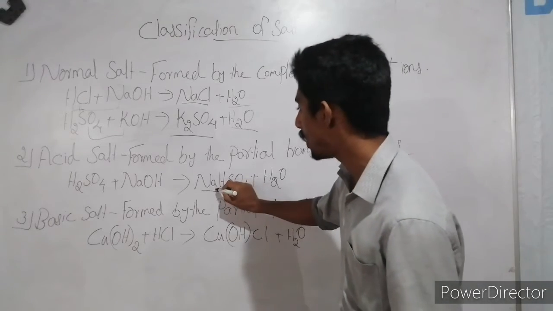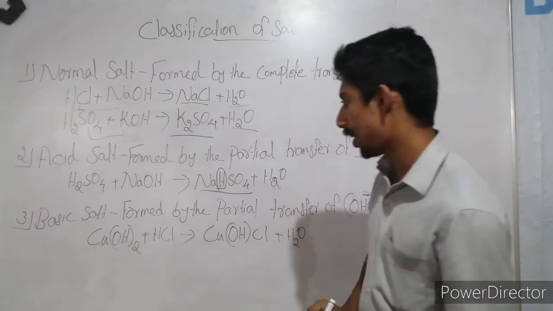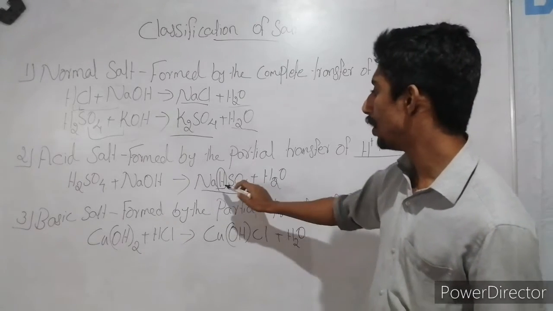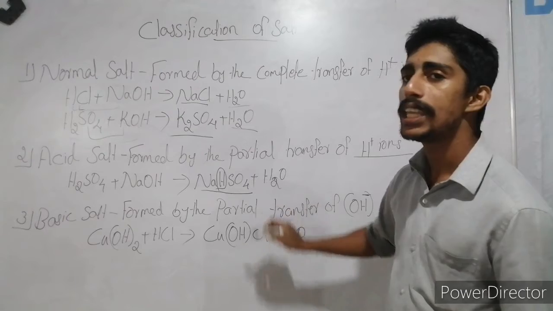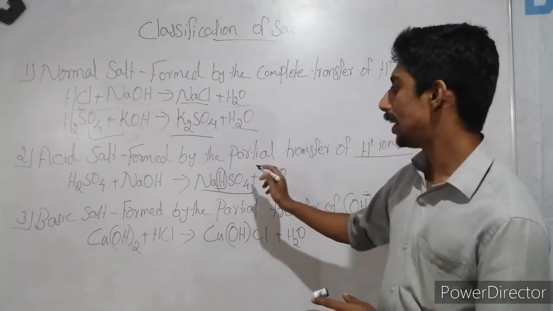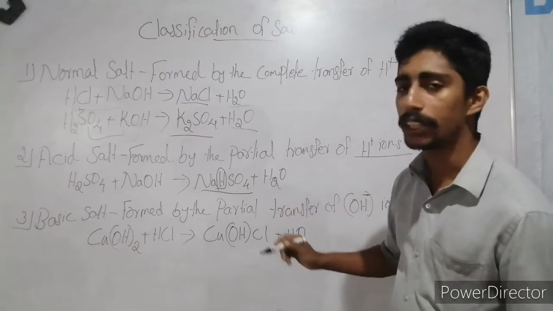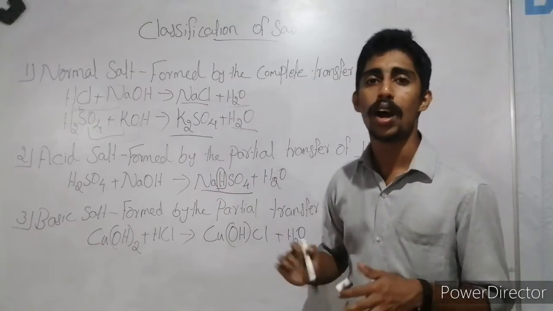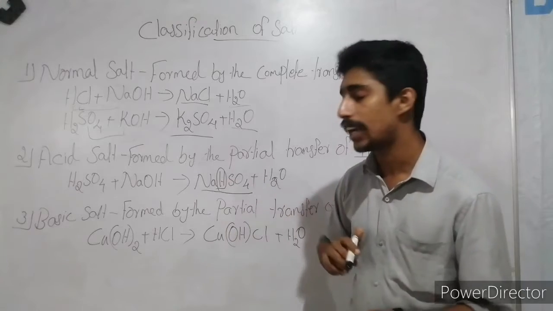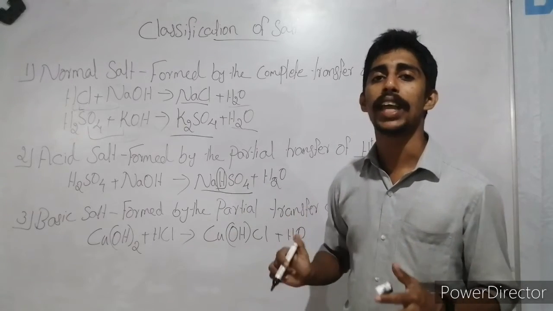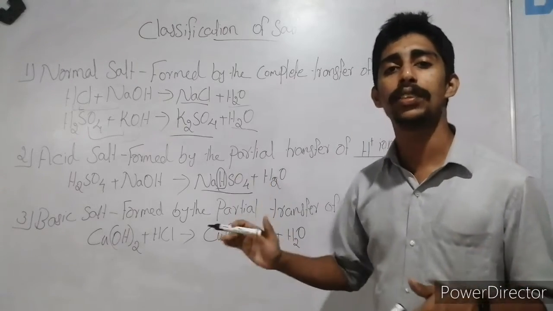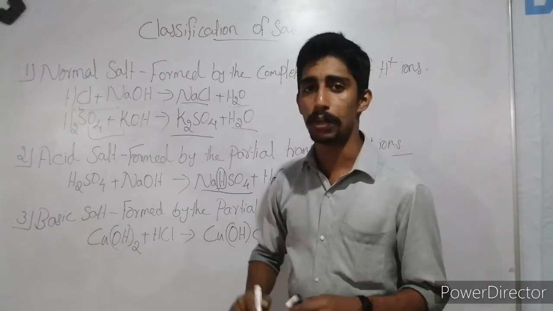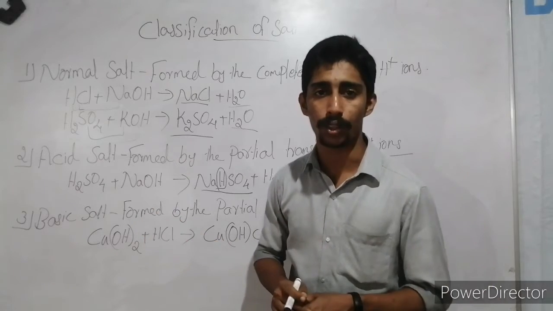You can see that there is one hydrogen. Sodium bisulfate obviously is a salt, but it contains a hydrogen ion. So if a hydrogen ion is there, it will be acidic, so we can say that it is an acid salt because of the presence of hydrogen ion.